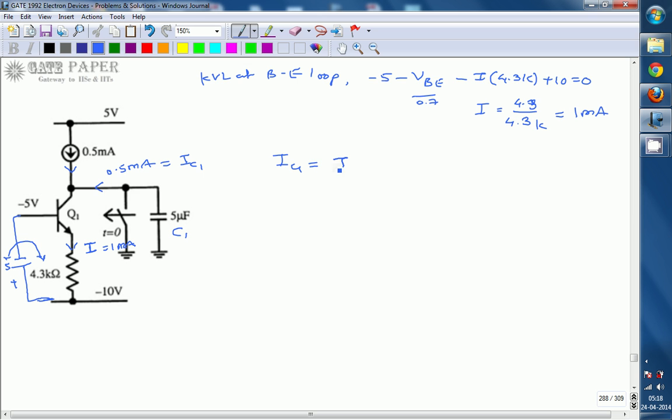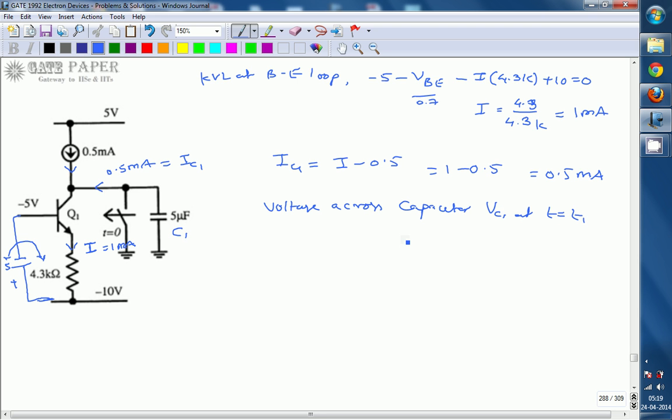IC1 is equal to I minus 0.5, which is nothing but 1 minus 0.5, that is 0.5 milliamperes. Okay, so we have seen the collector current coming from the capacitor, and also the voltage across the capacitor, that is VC1 at t is equal to T1.